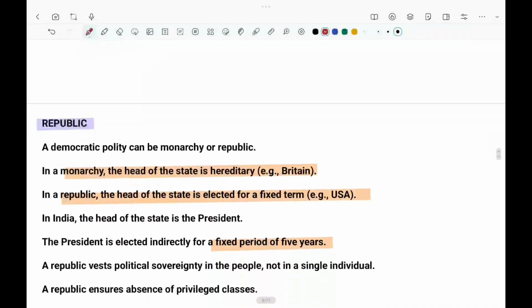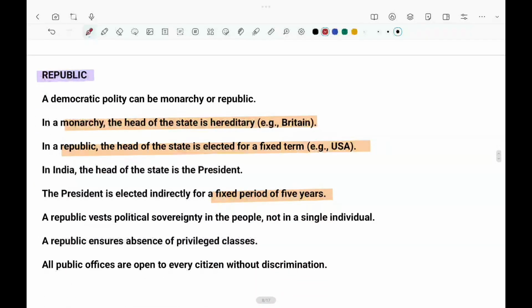And the next word is republic. Now, the word democracy means we can vote, people have the right to vote, people are supreme. But democracy has been divided into some sectors, which we have already seen. In the same way, a republic has also been divided into two parts. That is, it can be a monarchy or it can be a republic.